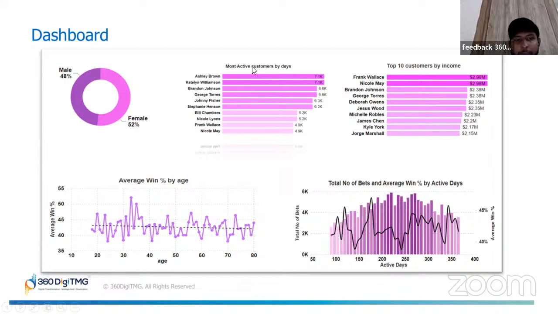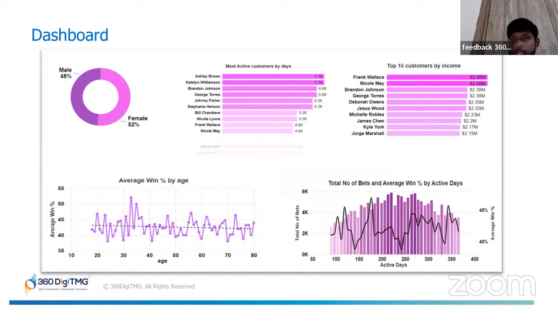The second one shows the most active customers by days. This is the bar chart which displays the most active customers by the number of days they are engaged. The top two customers we can see are Miss Ashley Brown and Caitlin Williamson. Both of them are leading with 7.1K, 7,100 active days, indicating strong loyalty and consistent activity, making them ideal candidates for special bonuses and retention campaigns if required.